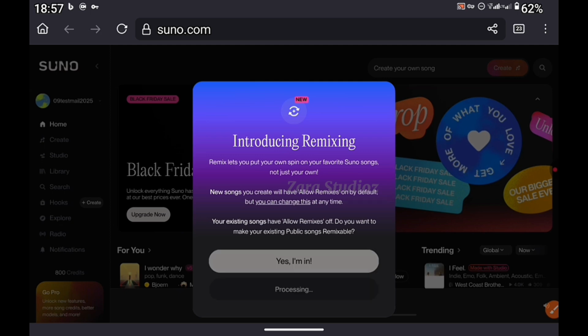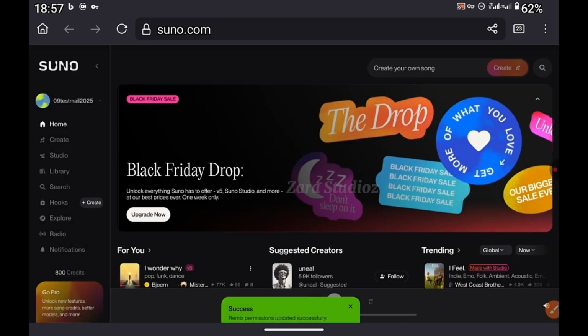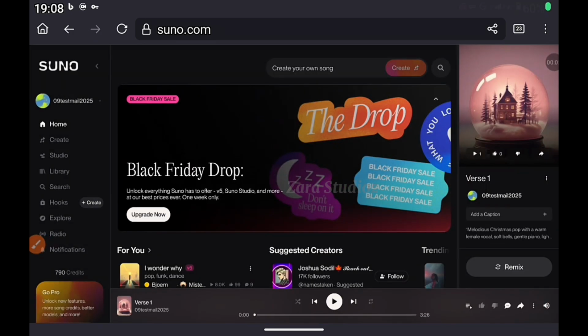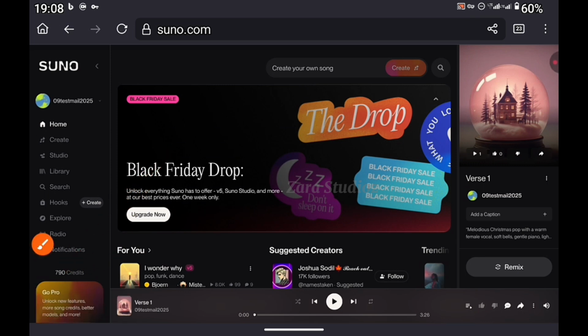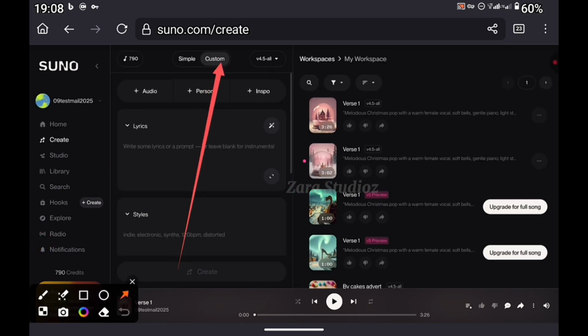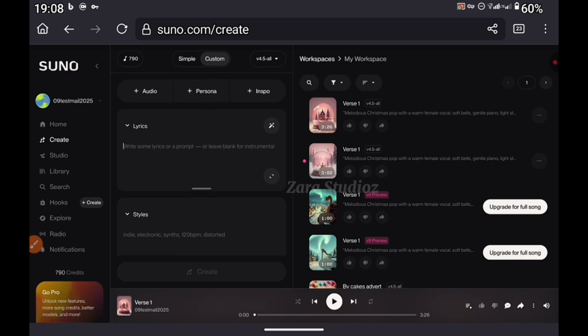This is the homepage. And as you can see, I have a lot of credits, and that is because I allow other people to use my affiliate link to sign up. You too can do the same. Okay, if you want to generate your song, click on create right here. Make sure you are on custom so that you can paste your lyrics.